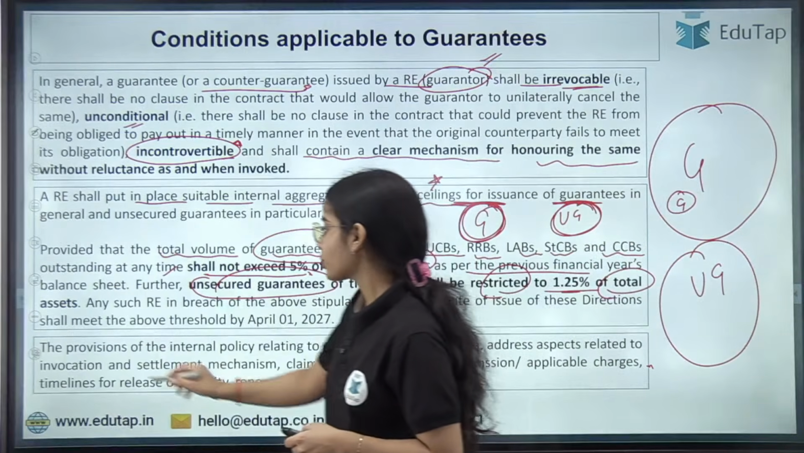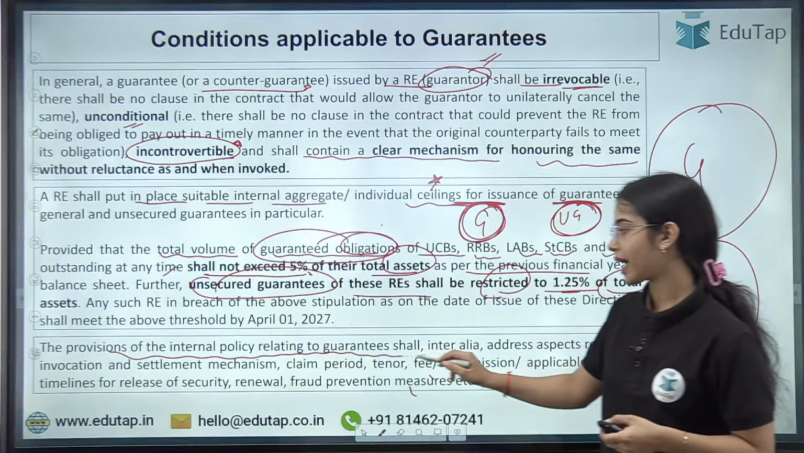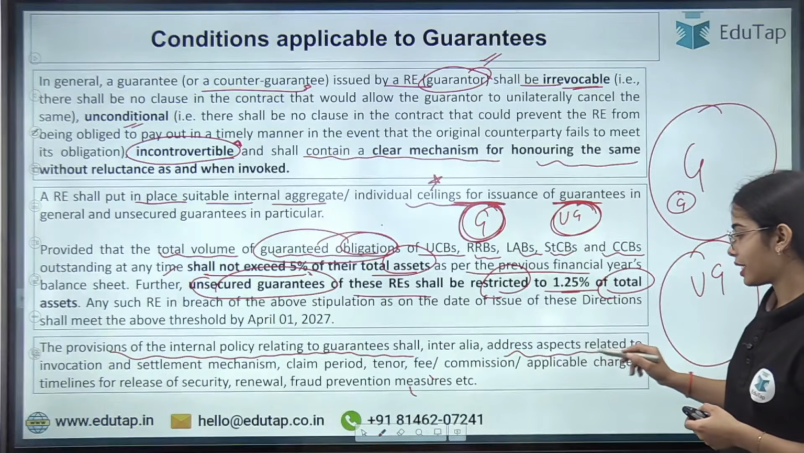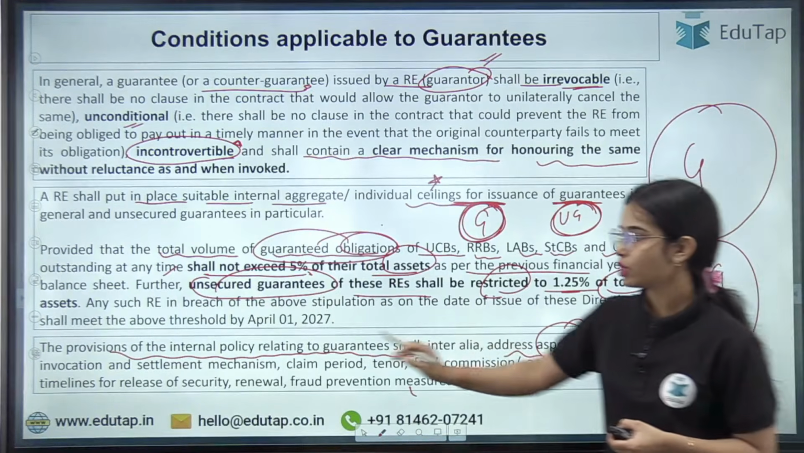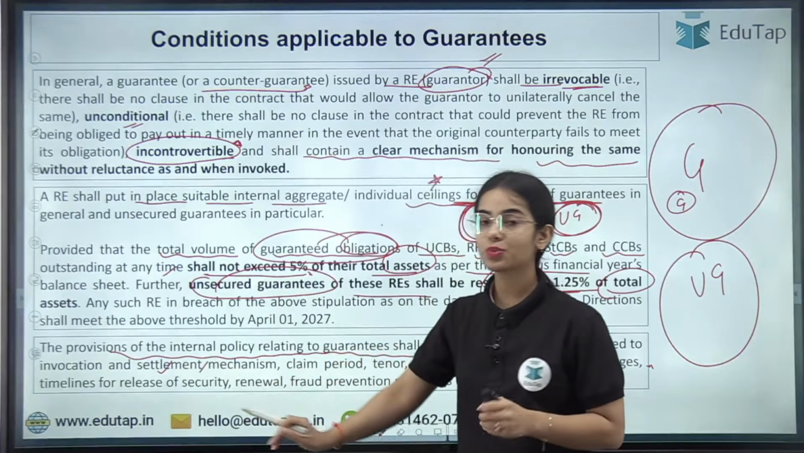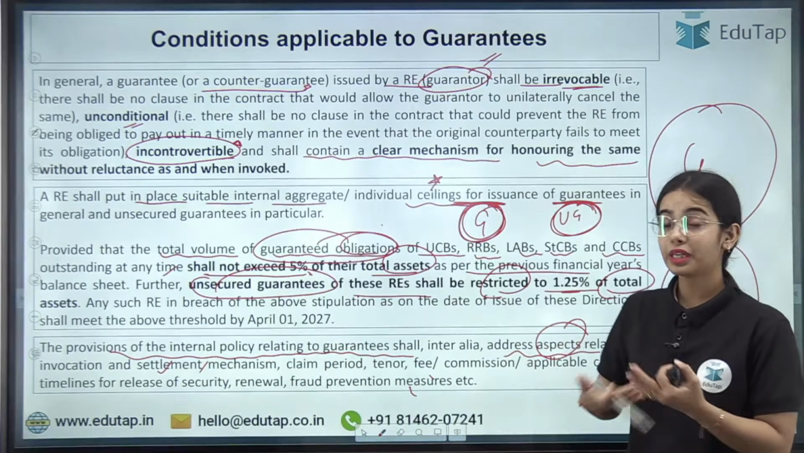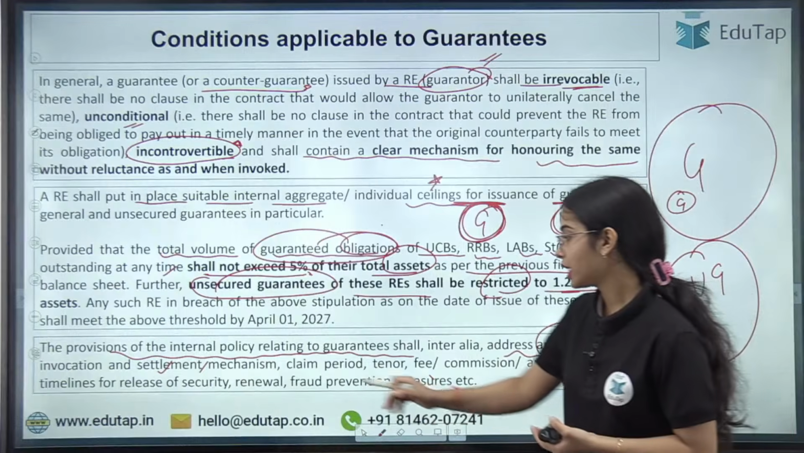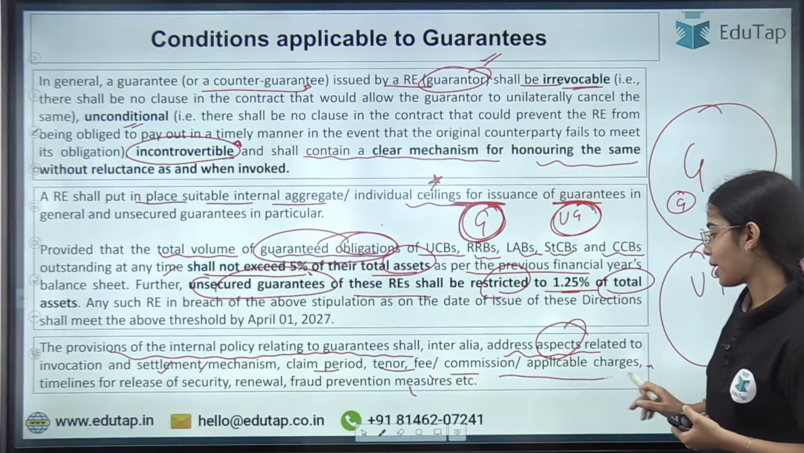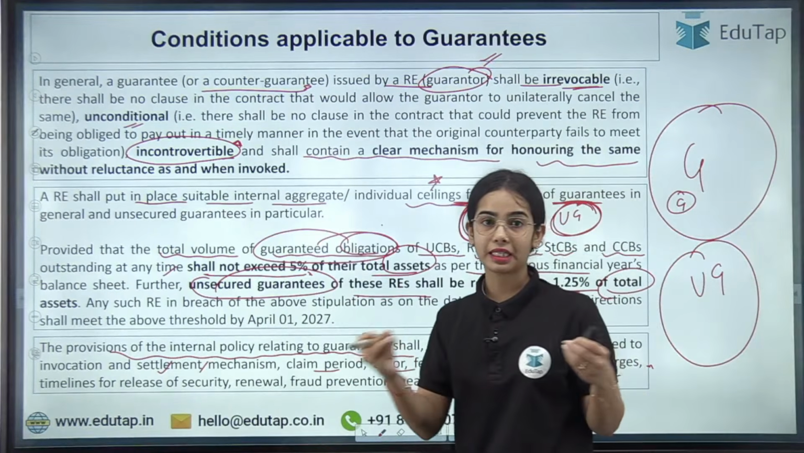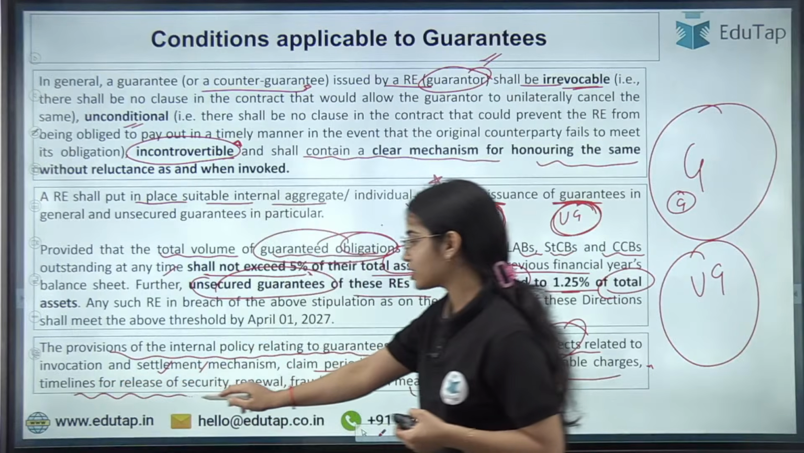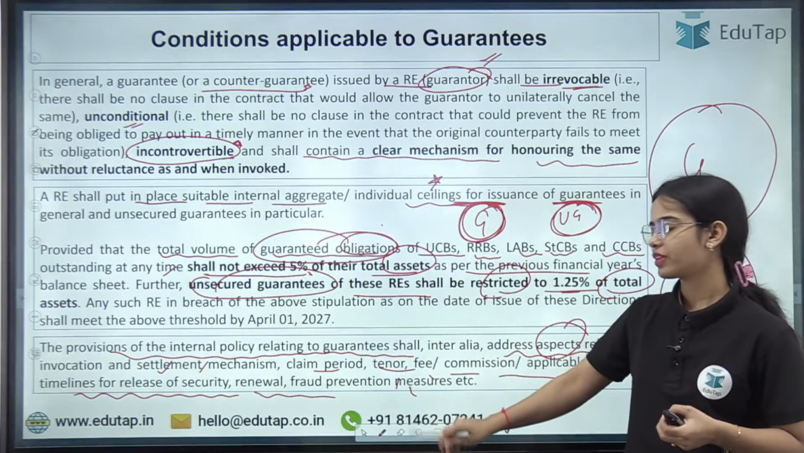This is the idea. Now, the provisions of the internal policy relating to guarantees shall include and address aspects related to invocation and settlement mechanism, how the guarantee will be settled, in what cases the guarantee will be invoked, claim period, tenure, fee, commission, applicable charges that will be taken by the regulated entity, timelines for release of security, renewal, fraud prevention measures, etc.